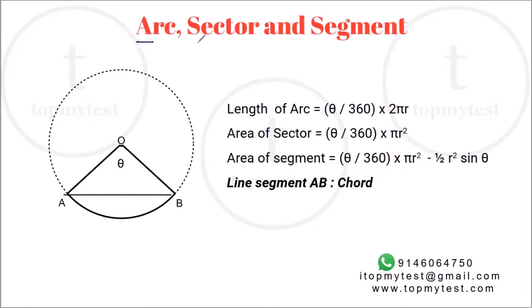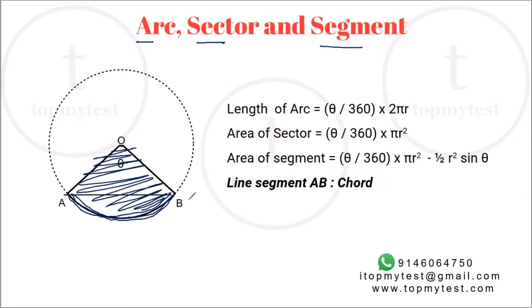You have arc, sector, and segment. Most people get confused in some of these cases. Arc is basically a curved portion of the circle. So if you were to take this part, AB along the circumference of the circle, that would be the arc. Sector is the area of the full portion, including the radii which make up the circle.